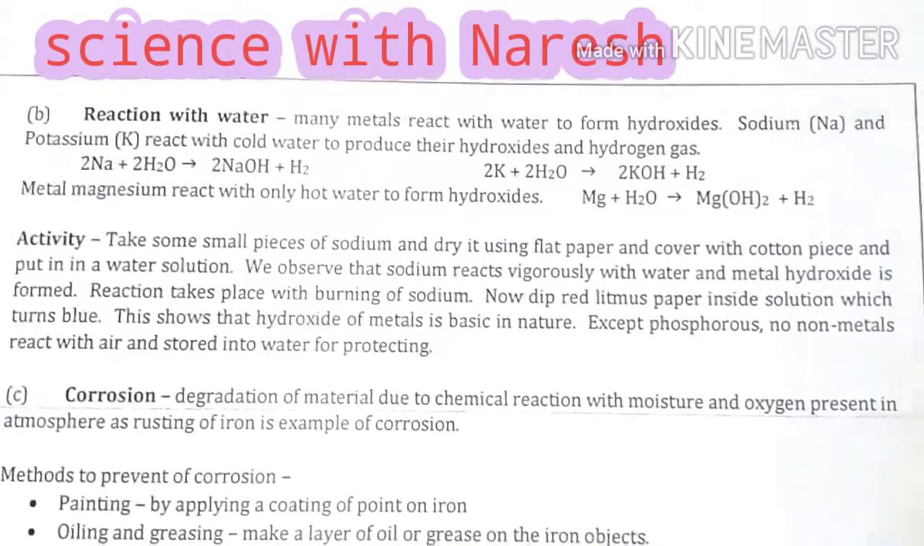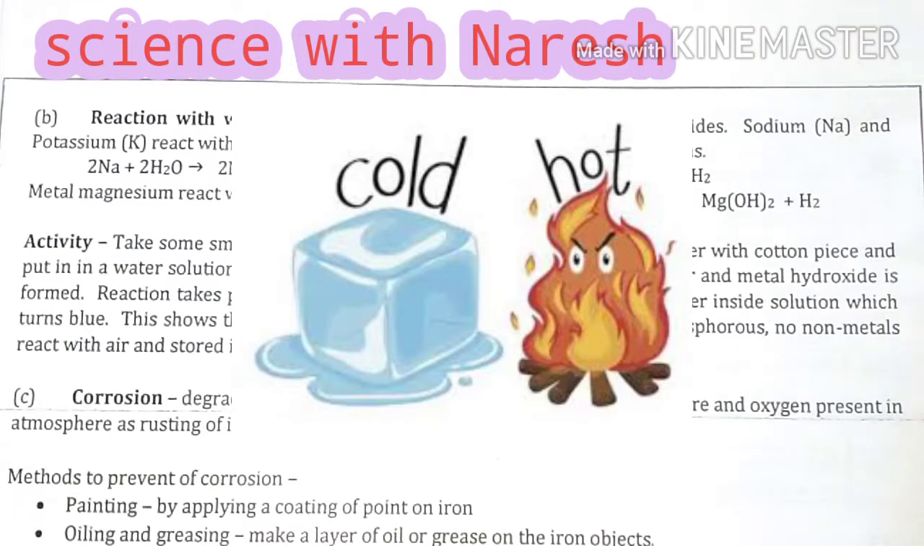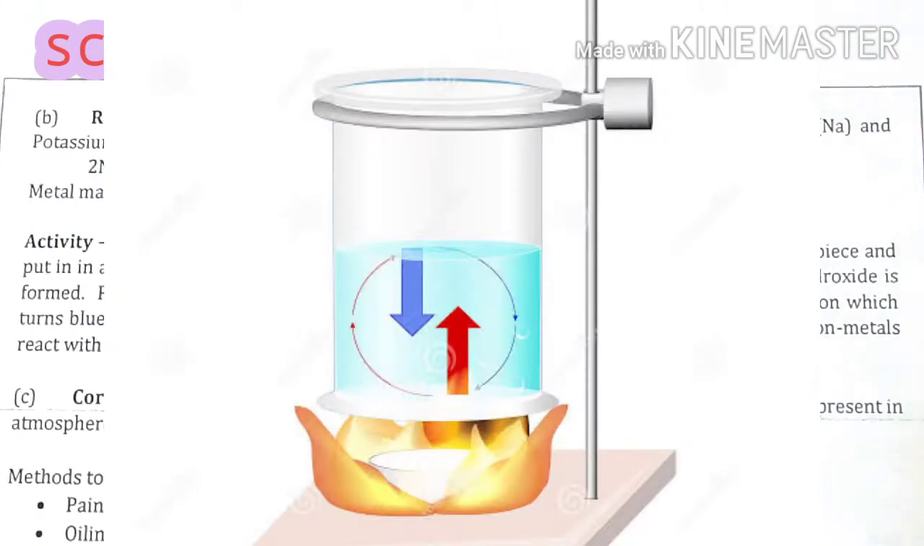The first one is 2Na, meaning two atoms of sodium react with two molecules of water, H2O. The product we obtain is 2NaOH plus H2. 2NaOH is two molecules of sodium hydroxide, plus H2 is the release of hydrogen gas.